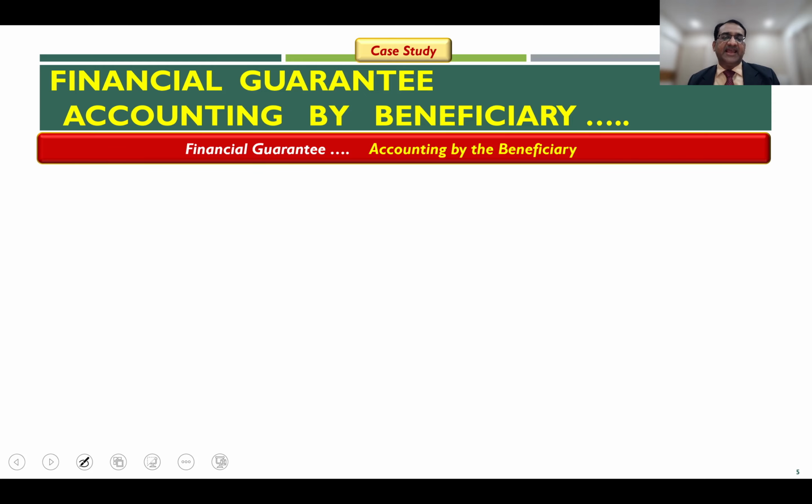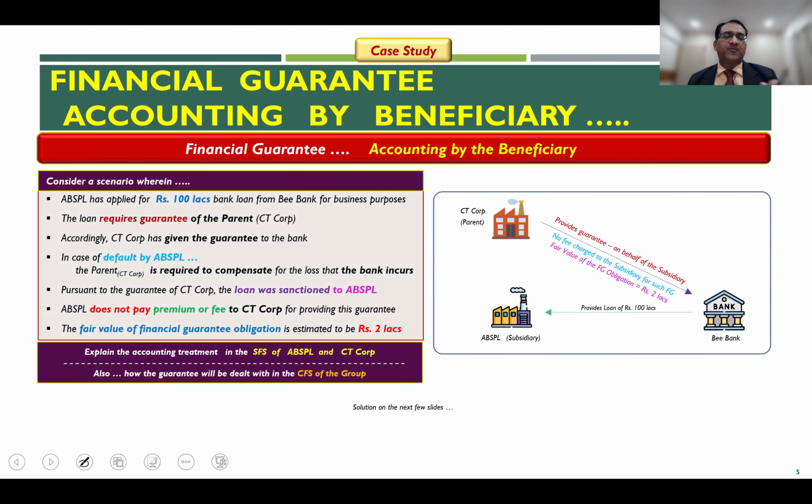Let's see a case study similar to what we saw. I have just plotted the fact pattern here, that you have ABSPL, which is a subsidiary. You have a parent, City Corp. B Bank has provided a loan amounting to rupees 100 lakhs to the subsidiary. And this particular loan has been guaranteed by the parent City Corp. So the parent has provided a guarantee to B Bank, the provider of the loan, on behalf of the subsidiary,